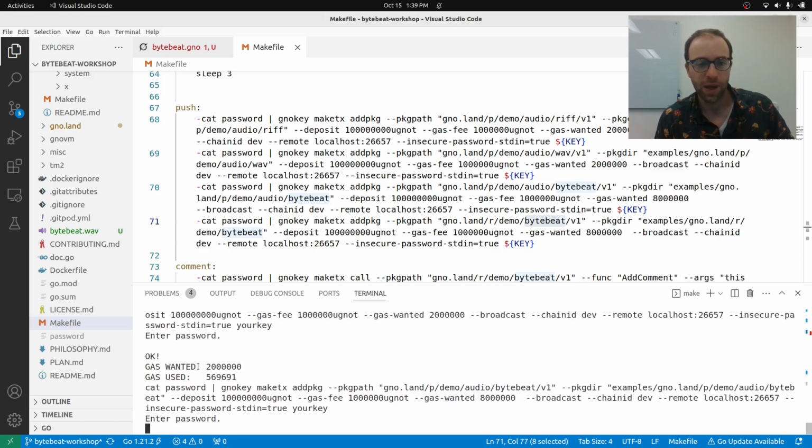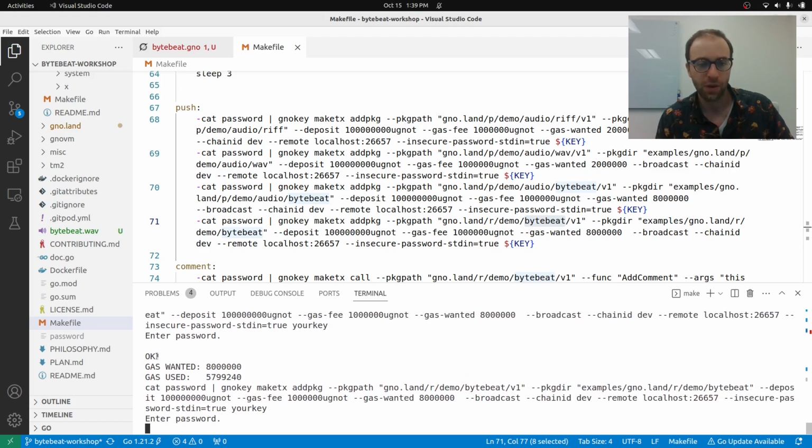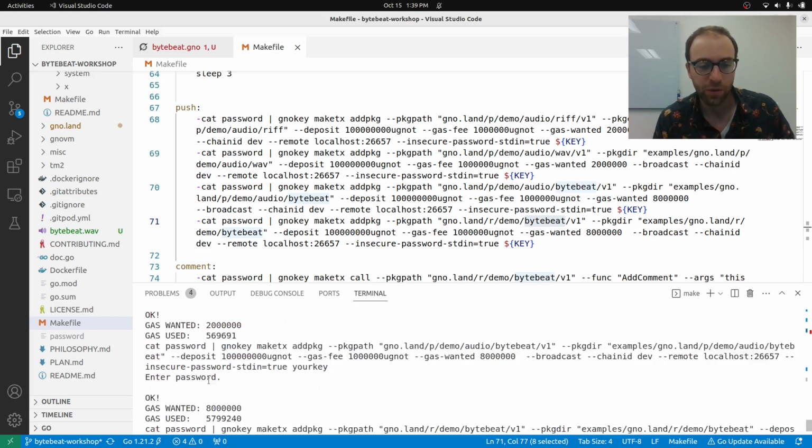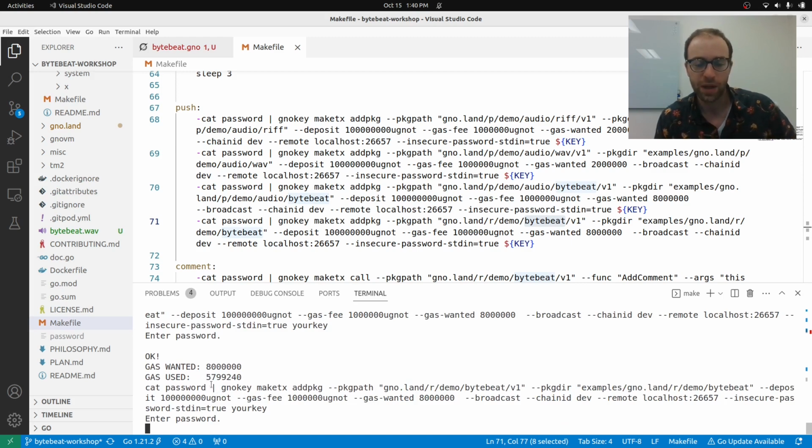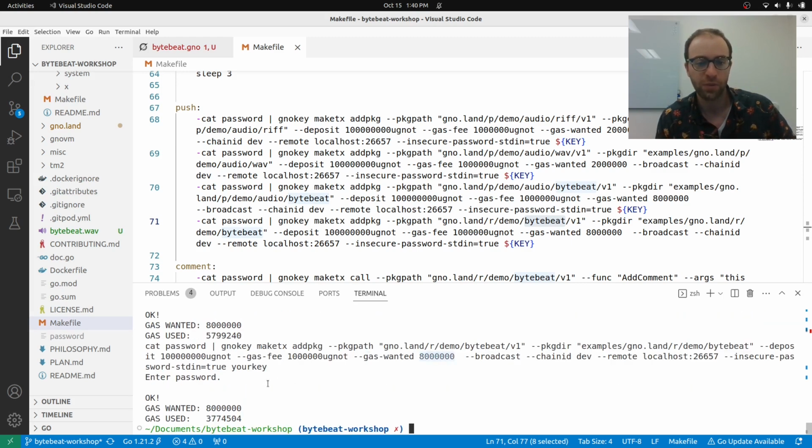So this is uploading the wave package, okay, gas wanted, gas used. Uploading the ByteBeat package, okay, gas wanted, gas used. If you enter a situation where you get an error from not using enough gas, you could just increase the gas wanted. And there we go, okay, gas wanted, gas used. So we've actually uploaded the realm as well. You can see for the realm, it's exactly the same. It's r/demo, so r is for realm, except the package directory, the local package, is different. So you can treat them basically the same. Just remember that realms are the only ones that actually have state.